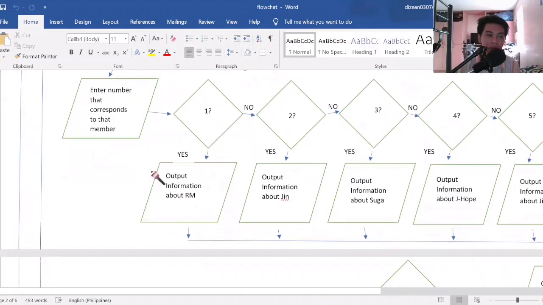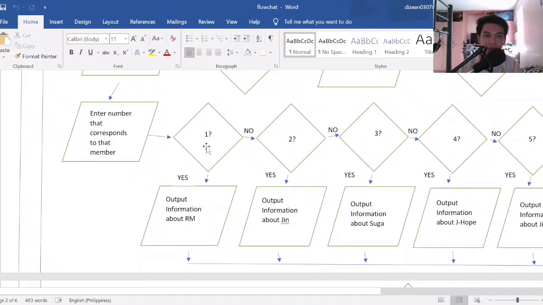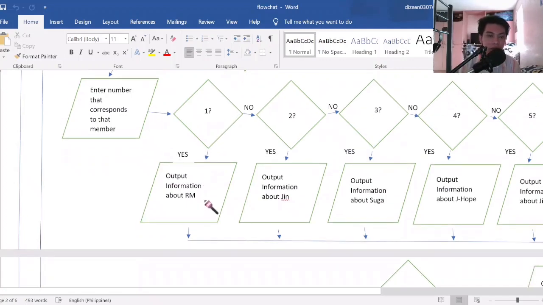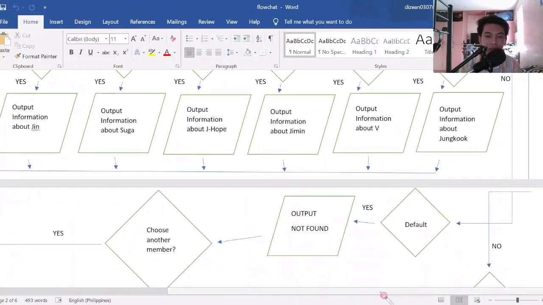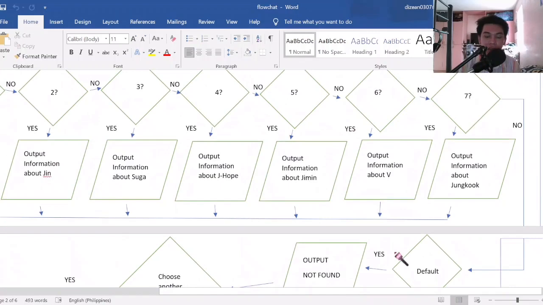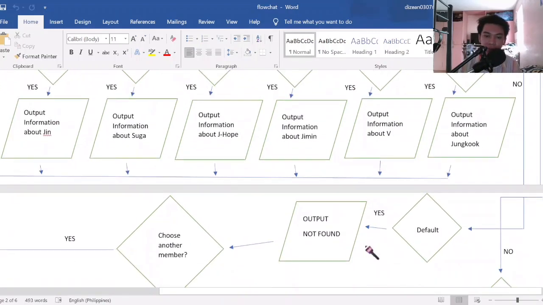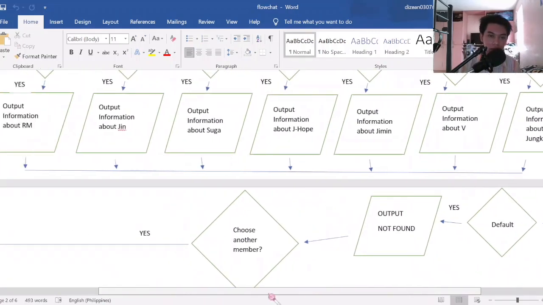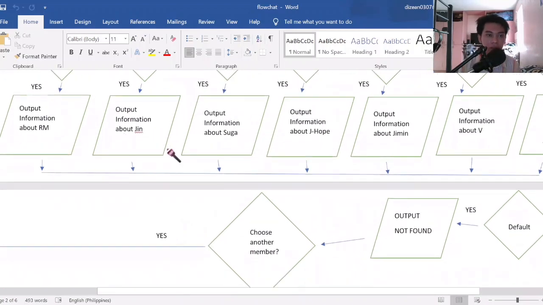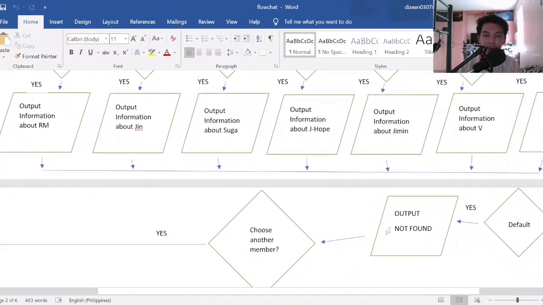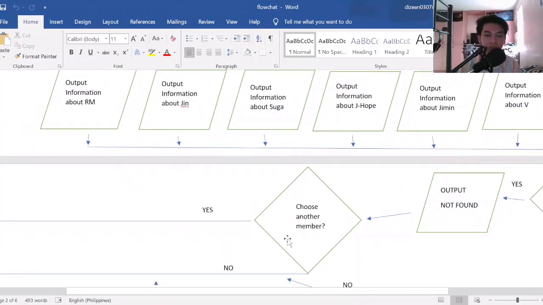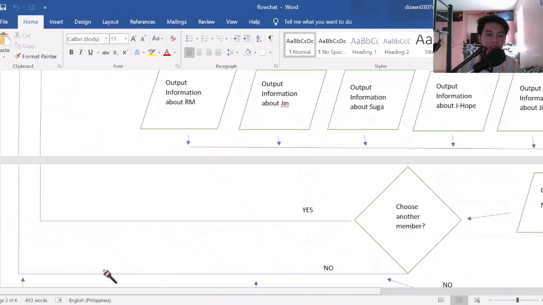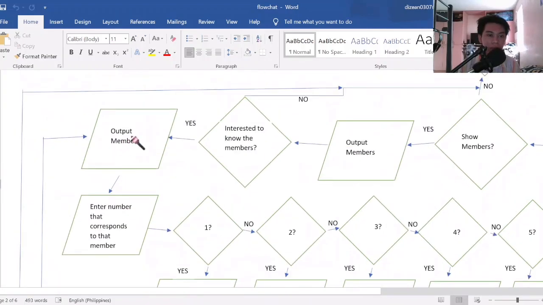So after entering the number, if the user entered 1, then it will output information about that member, and same with the others. And the default will be, if the user entered a number larger than 7, it will output not found. So after outputting information about the member or outputting not found, it will ask the user if the user wants to choose another member. So if yes, it will go back here, outputting the members.